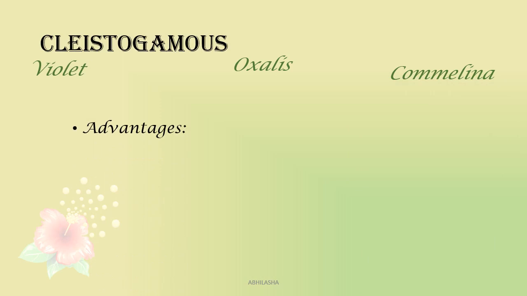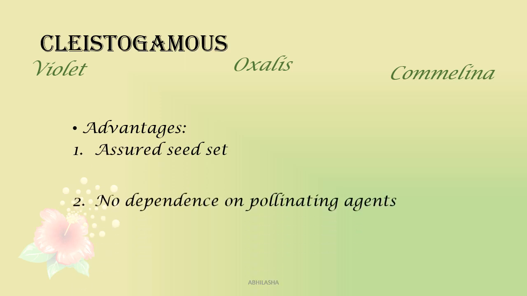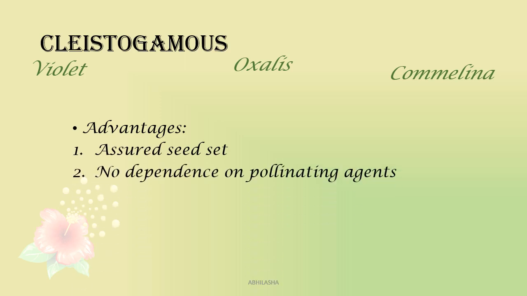Now, what would be the advantage of this? Assured seed setting. No dependence on any pollinating agent. Now you know depending on a pollinating agent requires 2 input costs. One is a large number of pollen grains will have to be produced. So a cleistogamous flower need not produce a large number of pollen grains.